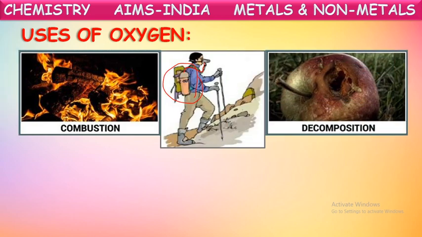Next, decomposition. Yes, it is also very important. Decomposition of dead animals and plants is a must. If they won't decompose, this whole earth will be filled with these dead plants and animals only. But luckily, these will be decomposed from time to time. For the decomposition of these food items and animals and living things, oxygen is very important. In the decomposition of these waste materials, oxygen is very helpful.